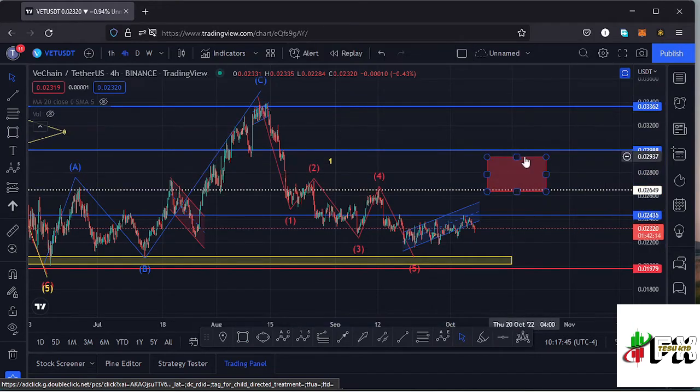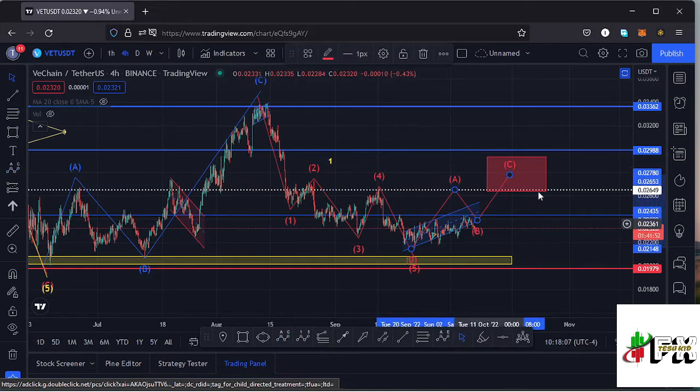That target area lies between the $0.029 mark and the $0.026 mark, so that is the minimum that I would expect in case we continue pushing higher in the formation of our wave 2. That is the minimum that I would expect that wave 2 to the upper side to do, and because it's a corrective wave, I will also expect to see an ABC corrective movement play out over here. So let's be patient and see how that plays out, and this can only happen in case there's an increase in volume here on the Vechain chart, and also a bull movement on the whole crypto market.